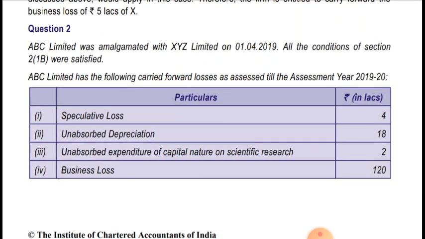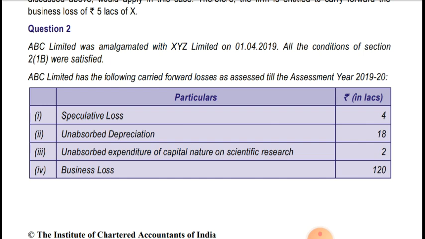ABC Limited was amalgamated with XYZ Limited on 1st April 2019. All the conditions of section 2(1)(b) were satisfied. ABC Limited has the following carry forward losses as assessed till the assessment year 2019. So the carry forward losses of ABC Limited are given.